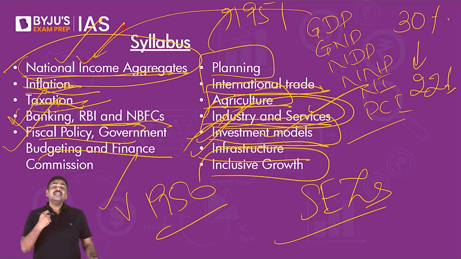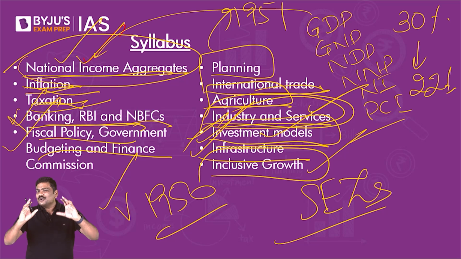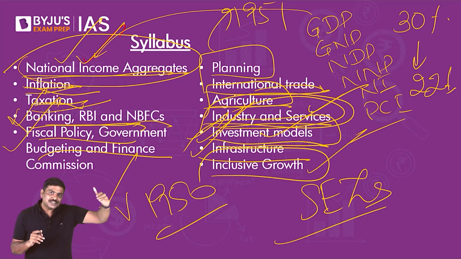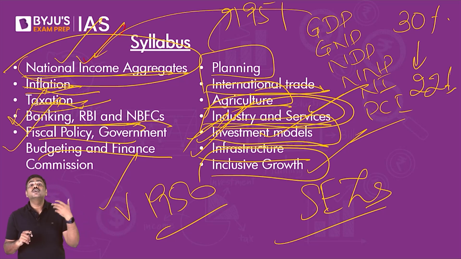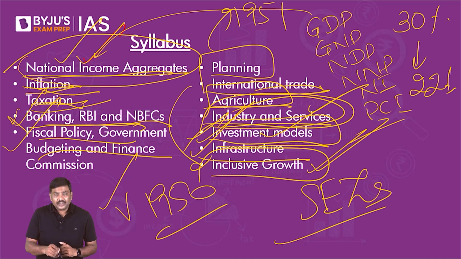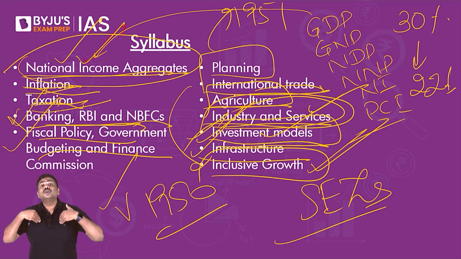Then there is a chapter on inclusive growth. Generally, questions on inclusive growth have been asked in mains. Most of the books that you refer to will give you a very small amount of information about inclusive growth. Having said that, the concept of inclusive growth is a much larger concept. It's not a small concept. Whatever we have discussed so far in the economy, for example growth, industrialization, the agriculture sector, the banking sector, all of them in one way or another have a connection with inclusive growth. So you need to connect all of these dots, only then will you be able to answer questions related to inclusive growth.